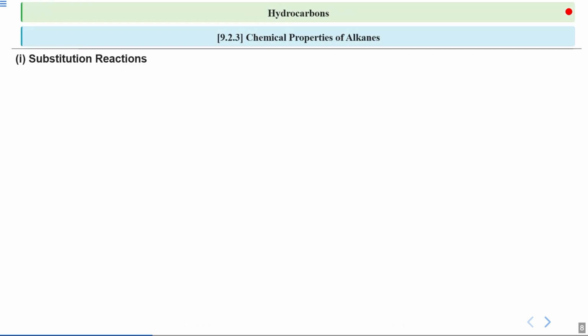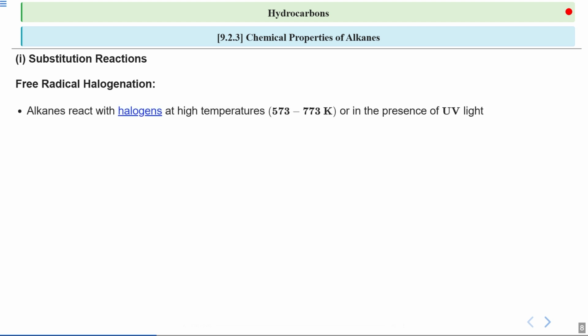Continuing our discussion on substitution reaction of alkanes, now we are introducing free radical halogenation, a type of substitution reaction. This process involves the reaction of alkanes with halogen. It is important to note that this reaction requires specific conditions to occur. Alkanes react with halogens at high temperature between 573 to 773 Kelvin or in the presence of ultraviolet light. This condition provides the energy needed to break bonds and initiate the reaction.